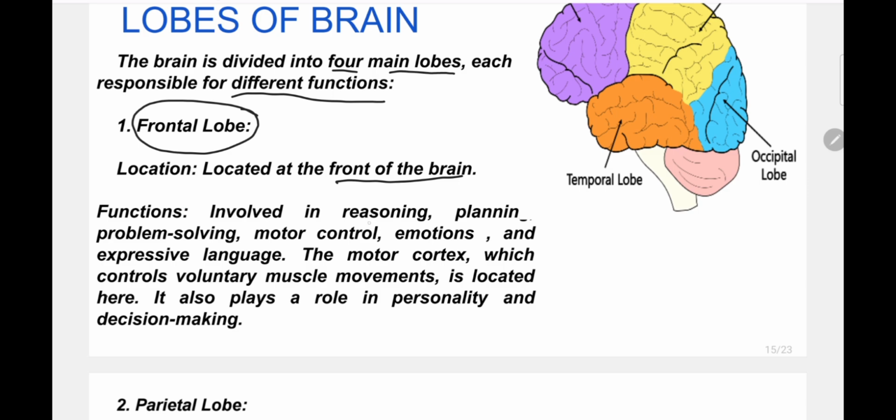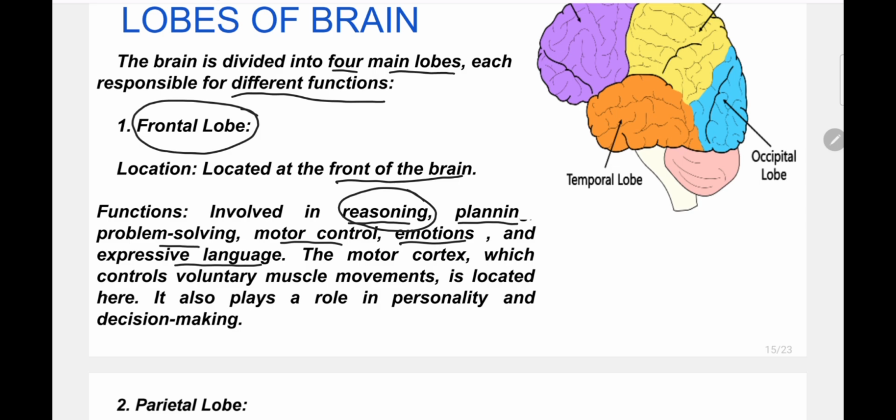It is involved in reasoning, planning, problem solving, motor control, emotions, and expressive language. The motor cortex, which controls voluntary muscle movements, is located here. It also plays a role in personality and decision making.